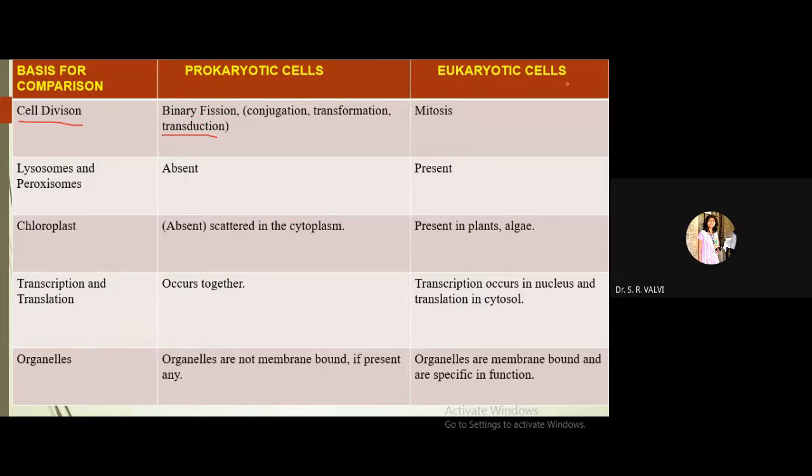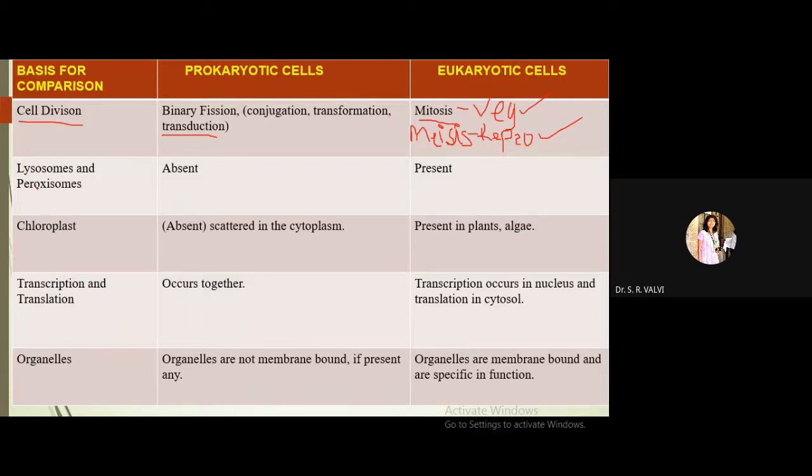In eukaryotic cells, cell division is mostly mitosis. Mitosis particularly takes place in vegetative cells, and in reproductive cells, the cells which are going to take part in reproduction, meiosis takes place. Please do remember this, mitosis and meiosis. Meiosis occurs in reproductive cells, whereas mitosis occurs in vegetative cells, right? So these two cell divisions occur in eukaryotic cells.